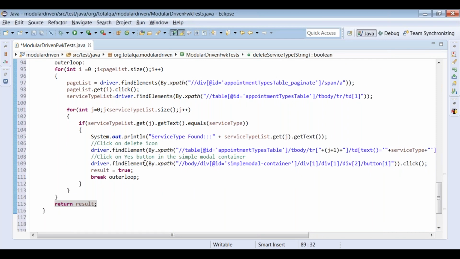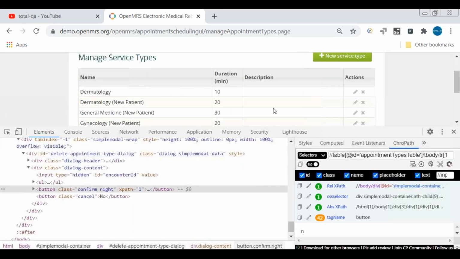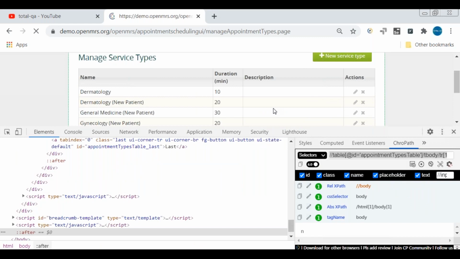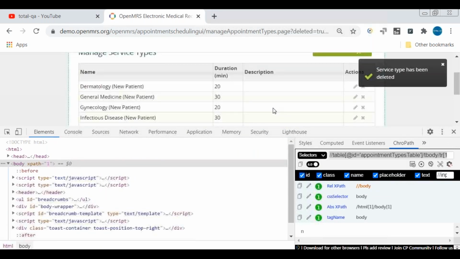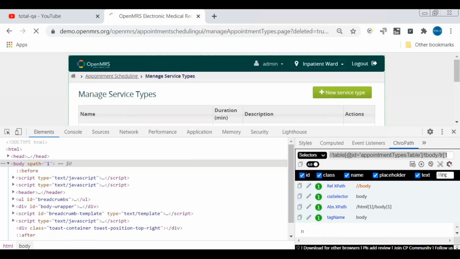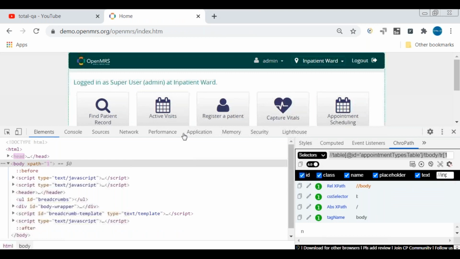Now, suppose for example, we are here, we're clicking on Yes, and we delete that. We delete the dermatology. What is happening? It is in the same page. But if you want to verify the service type, it is important to navigate to the home page and verify whether the service type is available or not, because the flow will start from the home page.